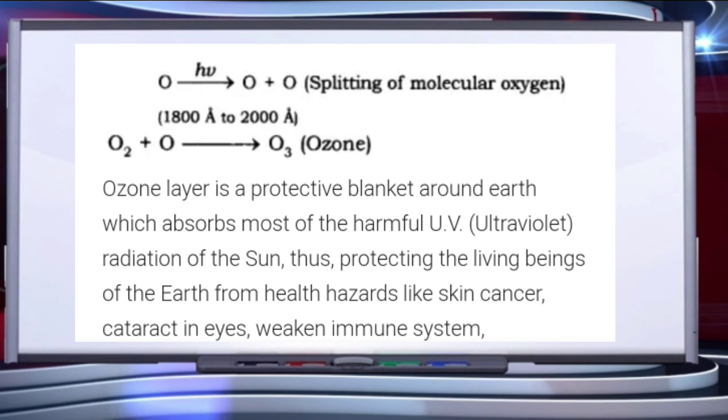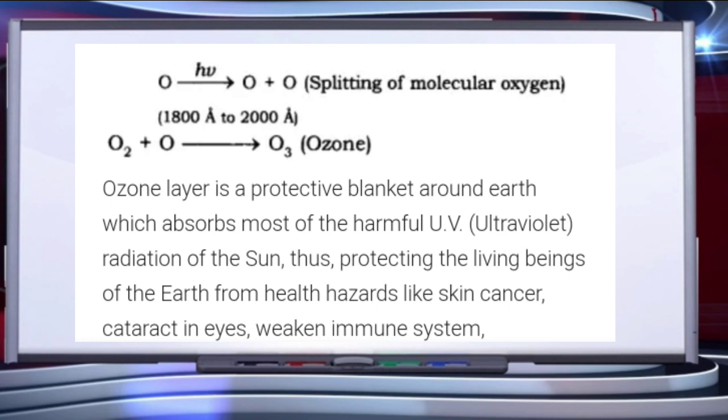In this reaction, the UV radiations cause the splitting of ozone molecule into diatomic oxygen molecule and oxygen atom. Ozone molecules present in the stratosphere react with the oxygen atom produced in the above reaction to form diatomic oxygen molecules. So this is how the formation of ozone takes place.